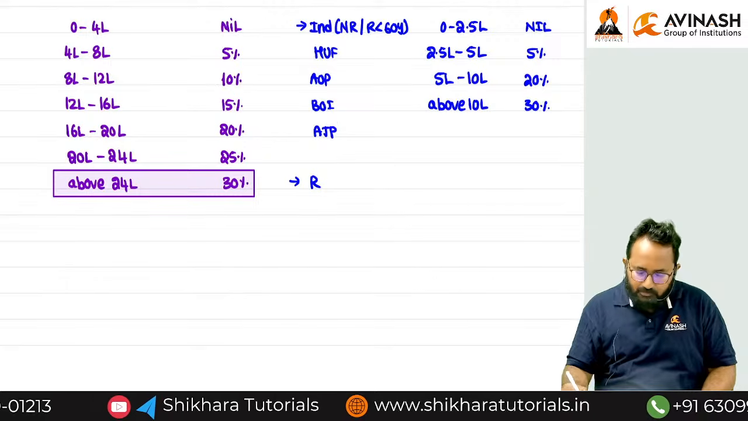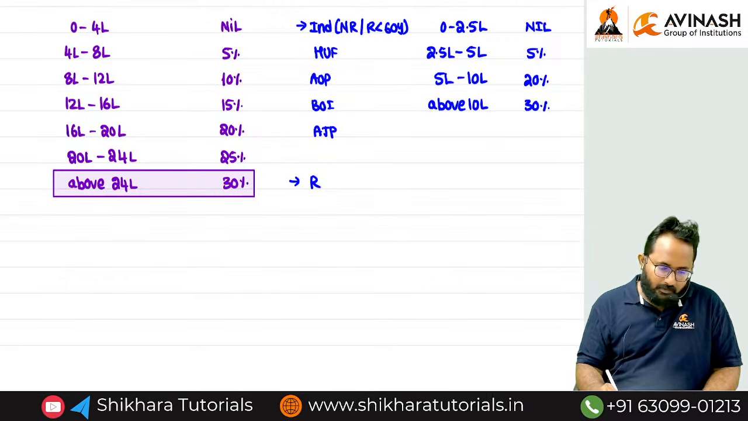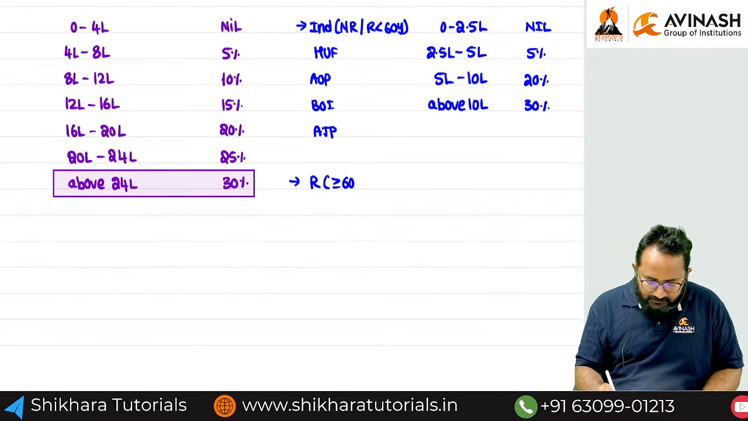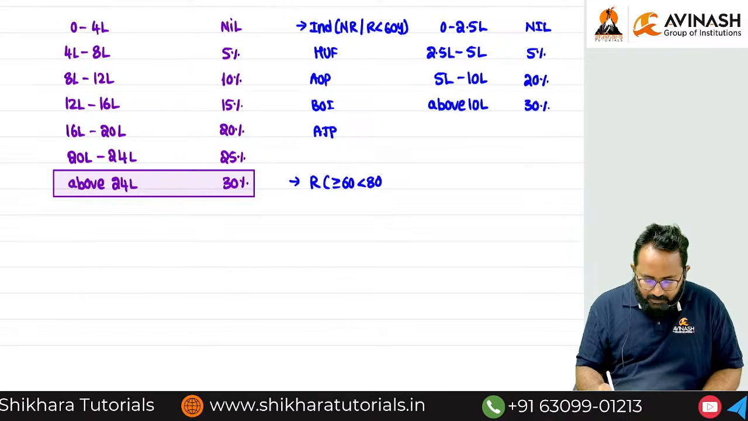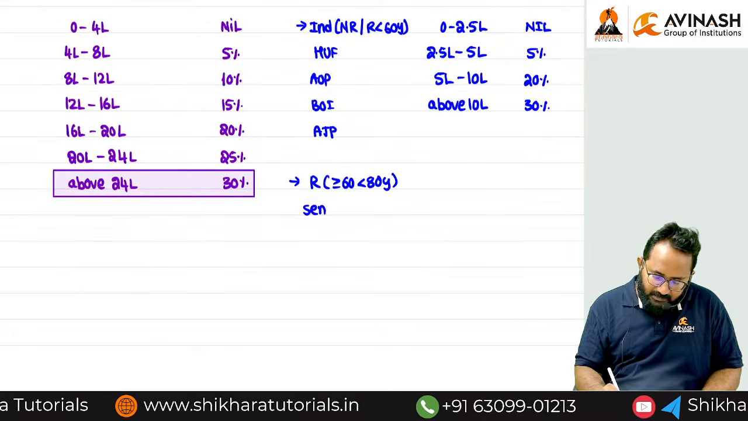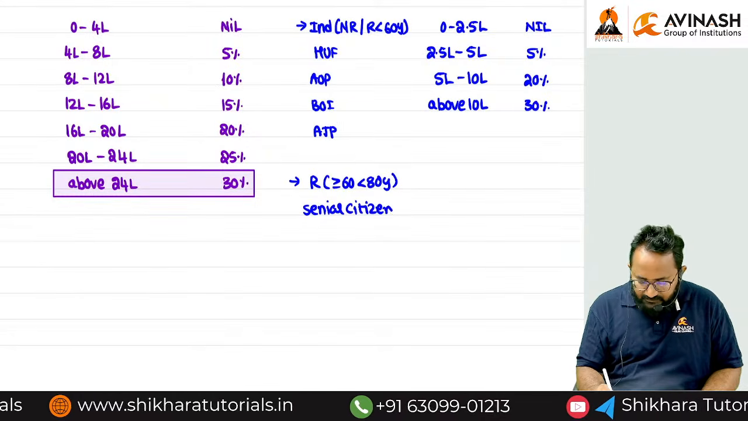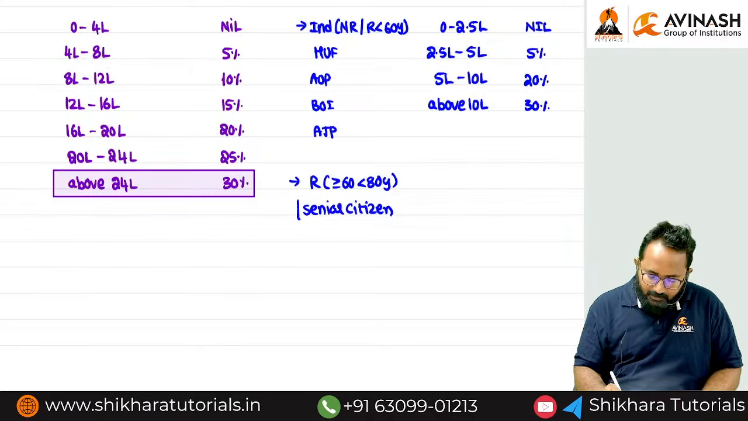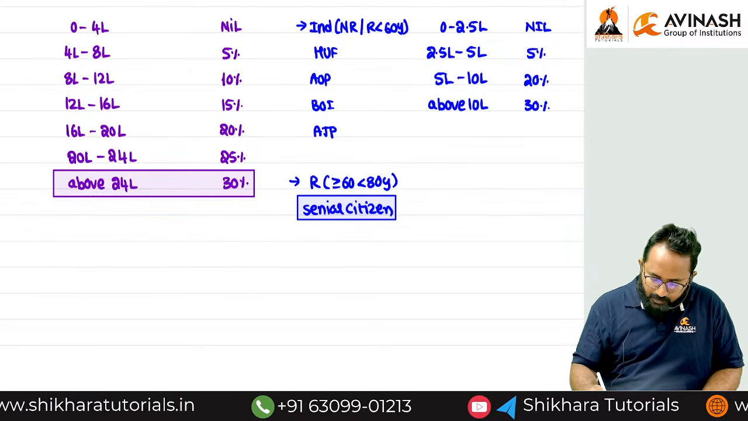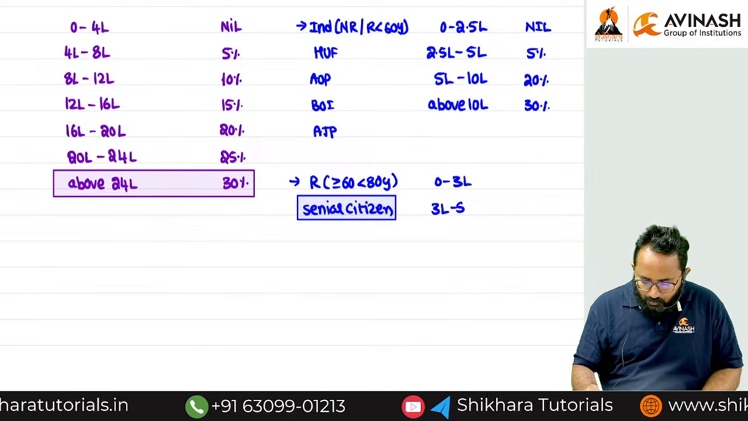Whom do we have to consider? Resident. How many years of age? Resident more than or equal to 60 and less than 80 years. We can call this person a senior citizen. Can you tell me the basic exemption limit for this person? 3 lakh. So next slab, 3 lakh to 5 lakh.